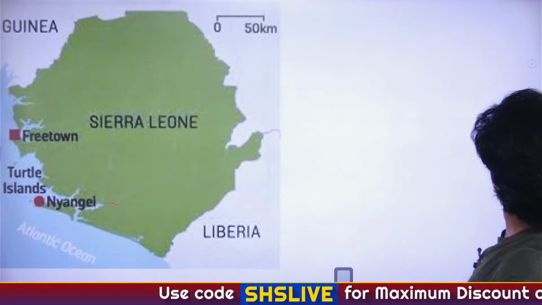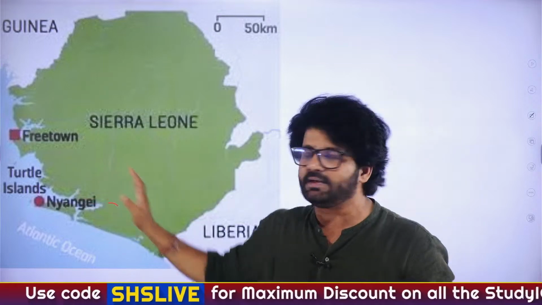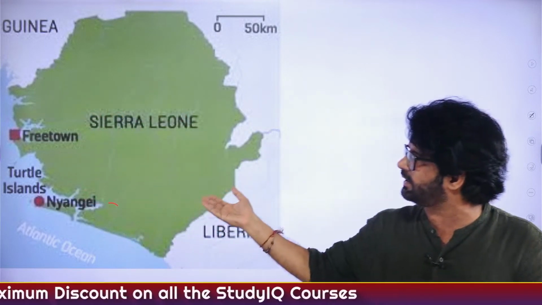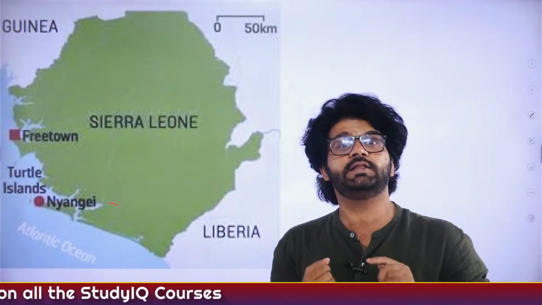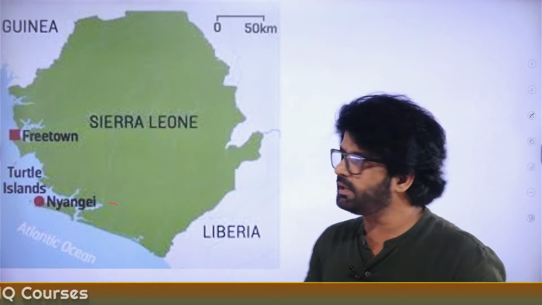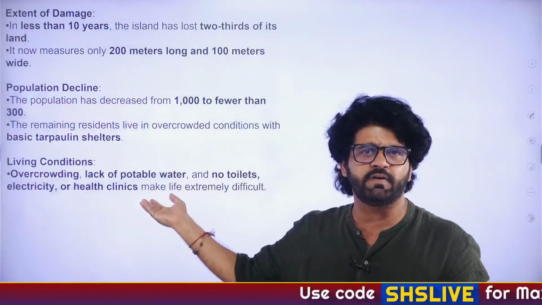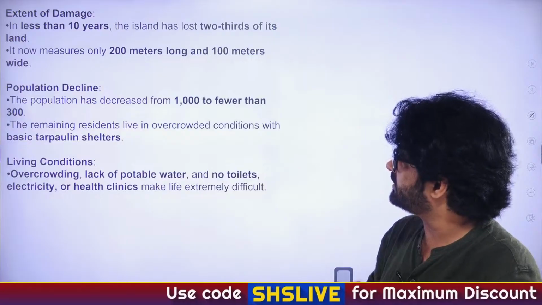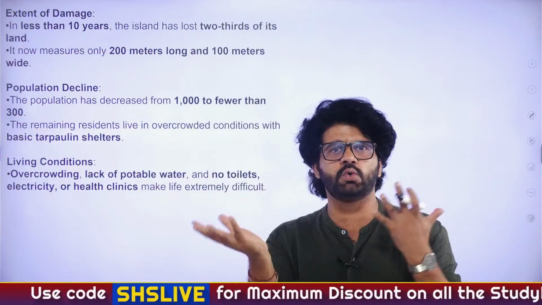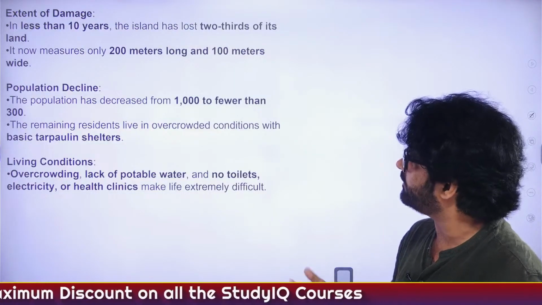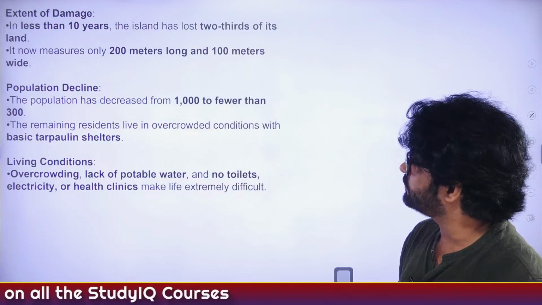This particular article is saying not only Nyangai in Turtle Island, in fact, Sierra Leone and much of the coastal area of Sierra Leone will be impacted by global warming and the rising sea level. And this is anyway one of the poorest countries in the world we are talking about. So many things have to be done by different entities, UNFCCC, United Nations Framework Convention on Climate Change. They say a lot of stuff, do a lot less of those stuff.